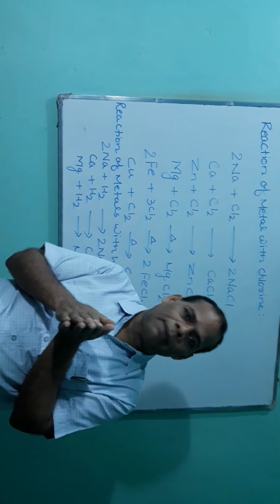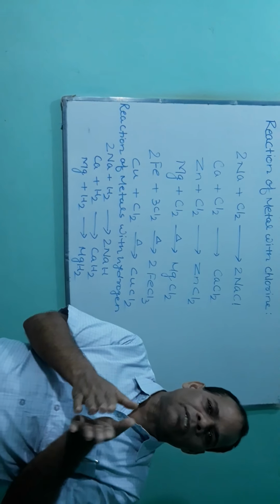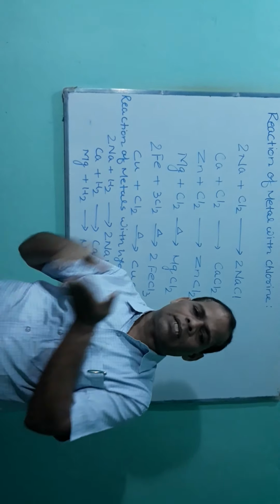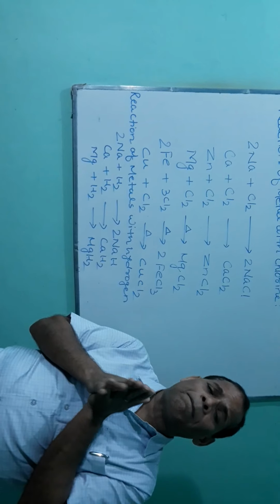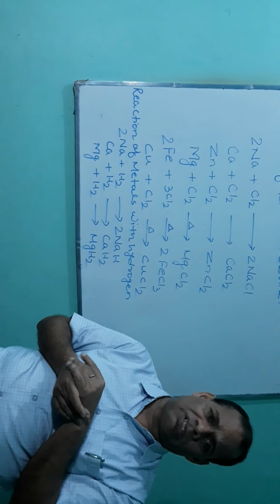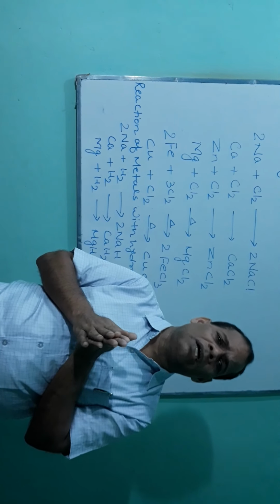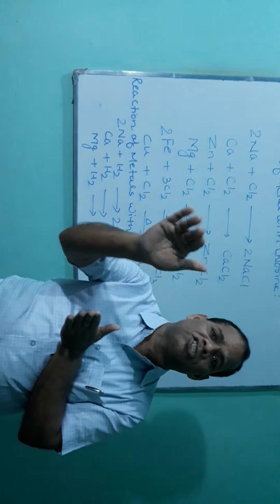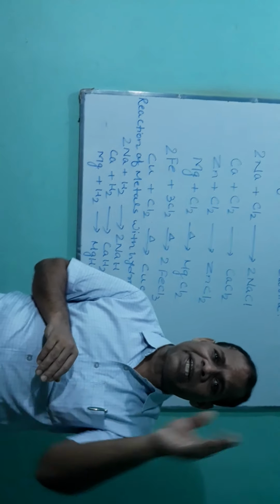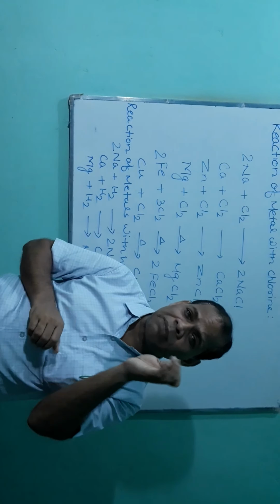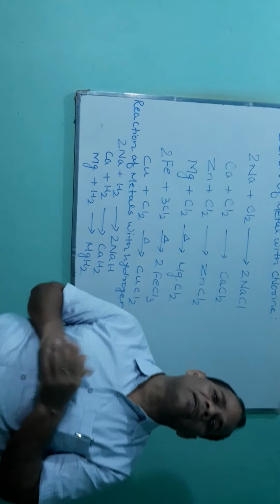You have studied in class 8 the reactivity series, which we will discuss in this class also. Hydrogen is placed in the reactivity series, though apart from hydrogen, all elements there are considered metals. Hydrogen is included in the reactivity series. It gives an indication that hydrogen has a metallic character.